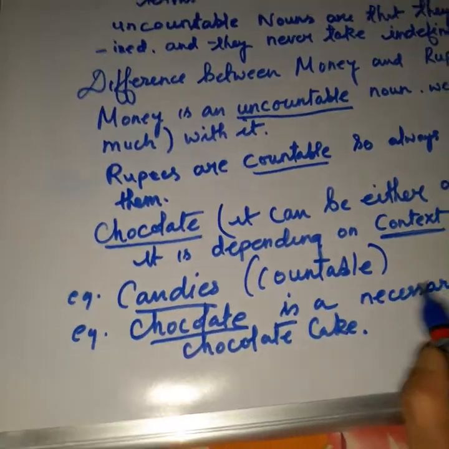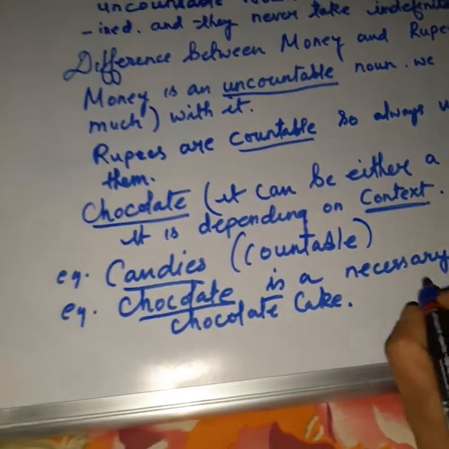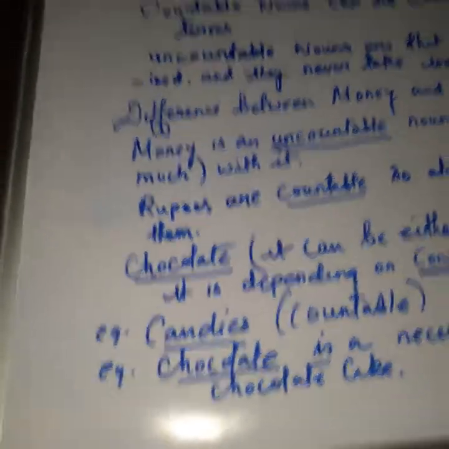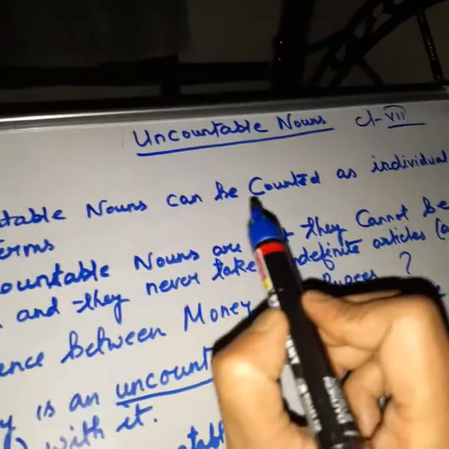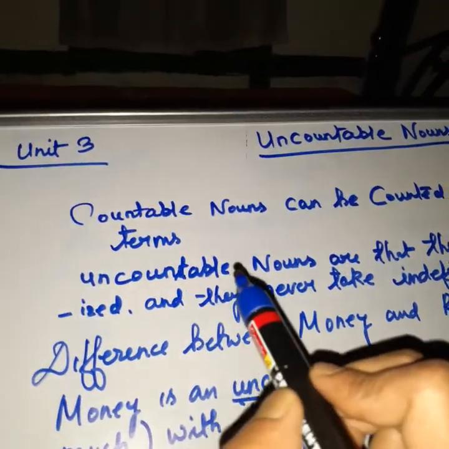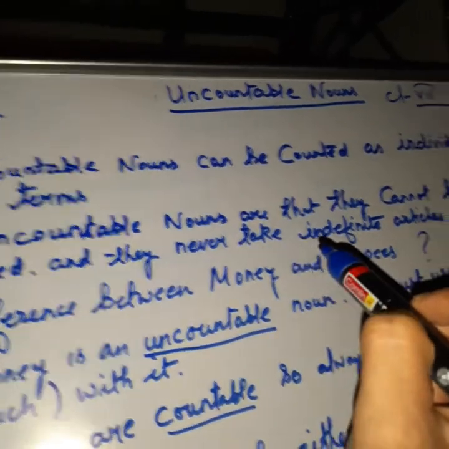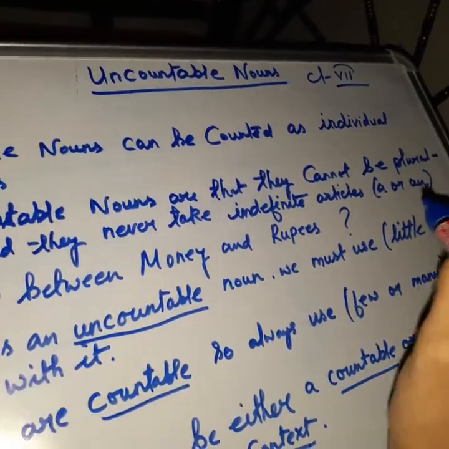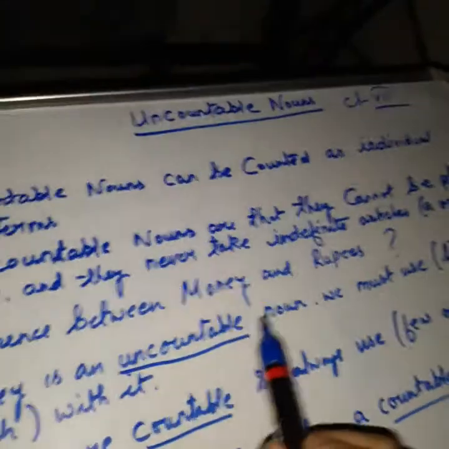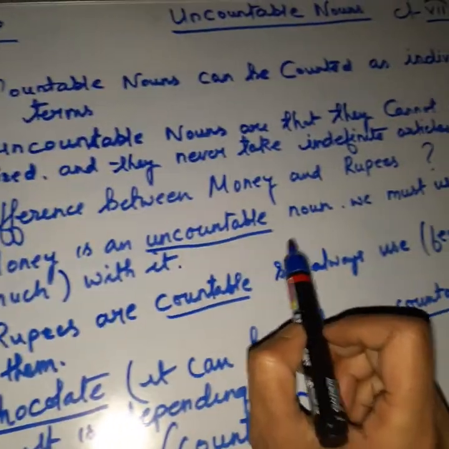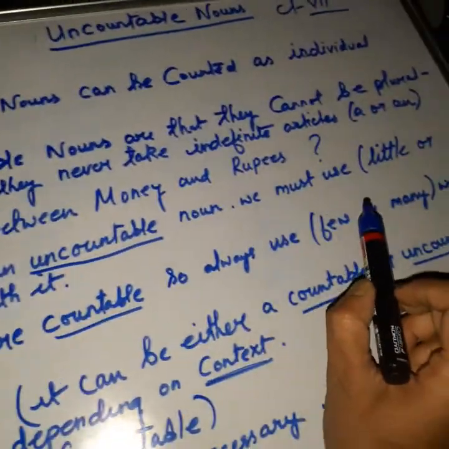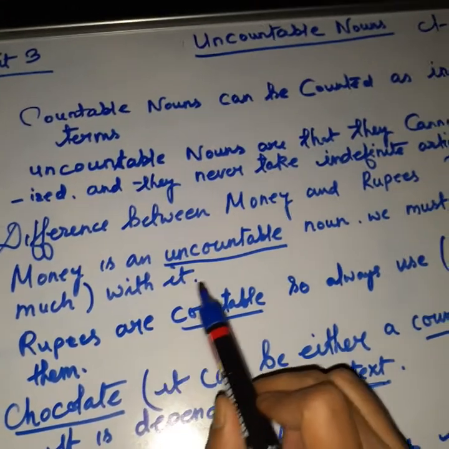I hope you understand. This is very important. One more time I'll go. Countable nouns can be counted as individual terms. Uncountable nouns cannot be pluralized and they never take indefinite articles a or an. Money is an uncountable noun, so always use little or much with it.